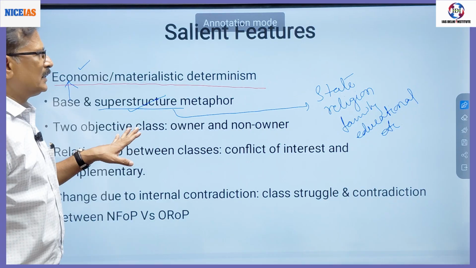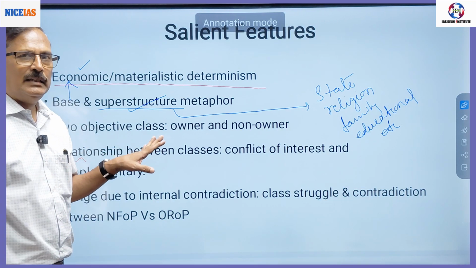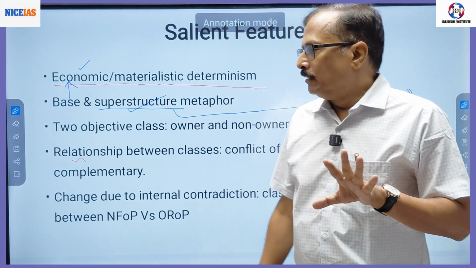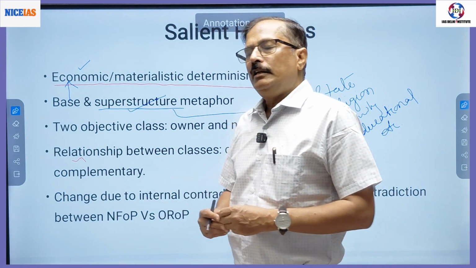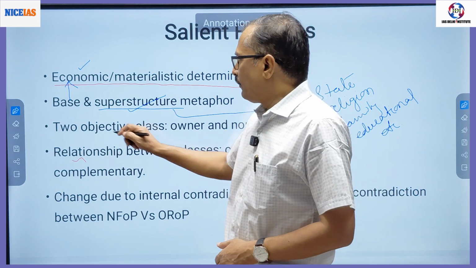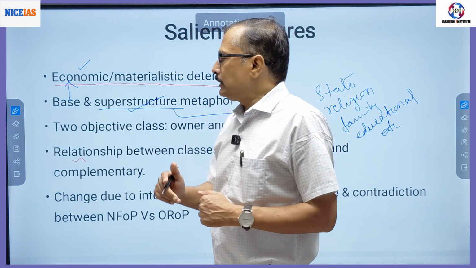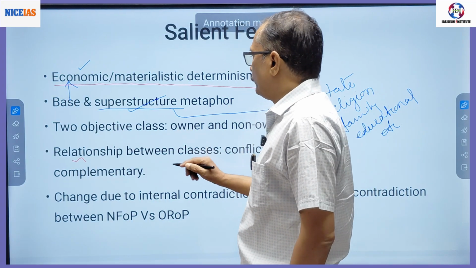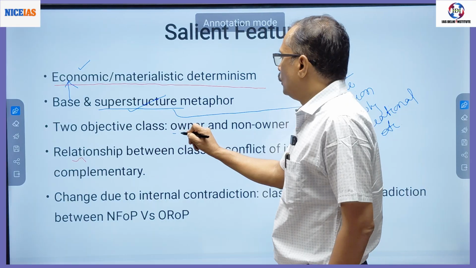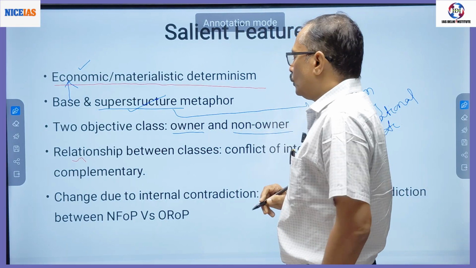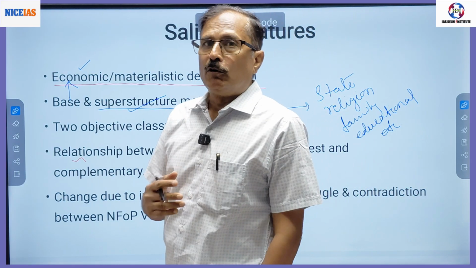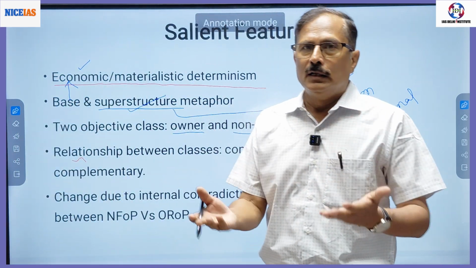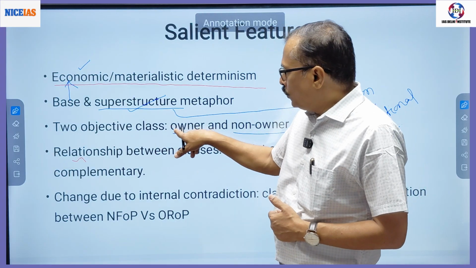Now after that he says, in a society, at a particular stage there are only 2 classes. If you see through Weber, Weber talks about many classes, that is a subjective approach, but here it is an objective approach. He says there are only 2 classes, owner and non-owner. Owner means owner of property or assets of production. Non-owner means those who work for that owner.